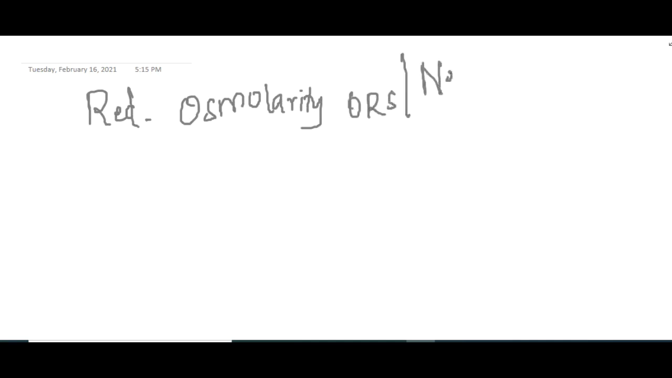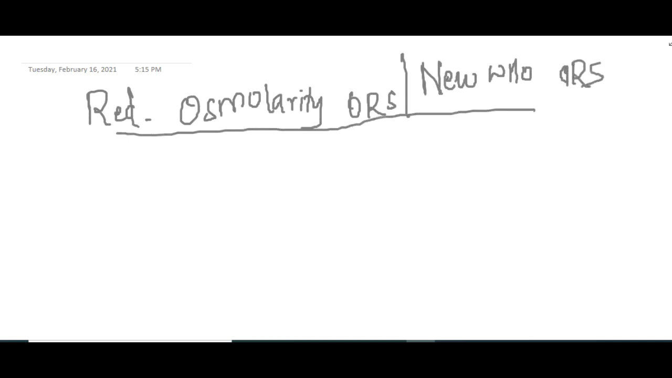Now, presently we use 2 types of ORS. One, we have reduced osmolarity ORS, or we call it the new WHO ORS. Okay, you will see the components of these. So these contain glucose, sodium, potassium, chloride, citrate.